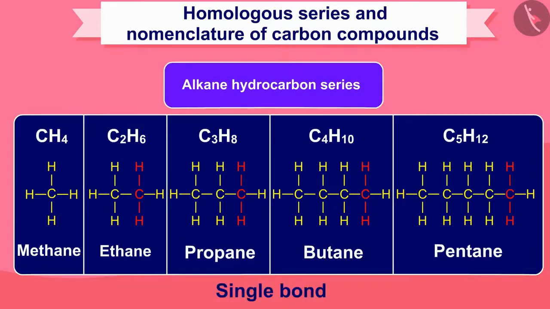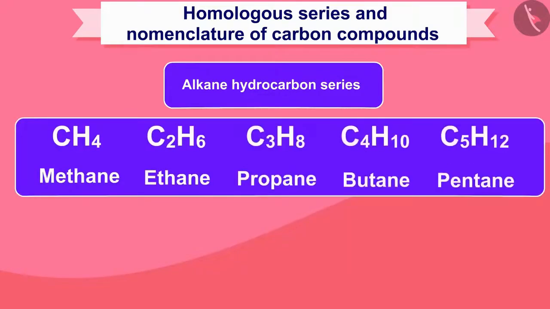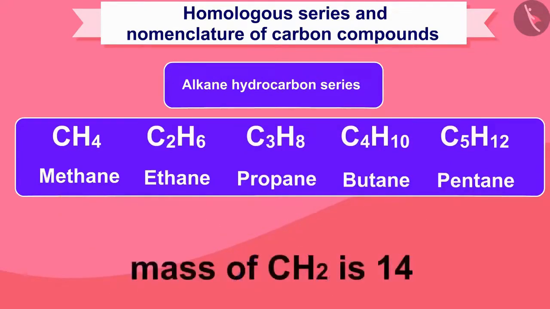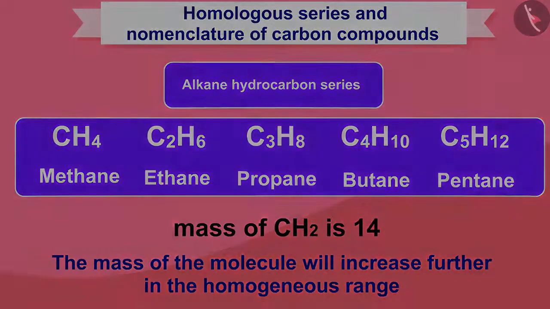It also means that there is a difference of 14 mass between one unit and another unit, because the mass of CH2 is 14. As the mass increases in the homologous series, the mass of the molecule will increase.